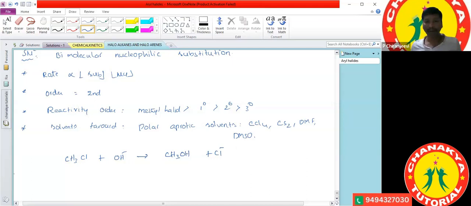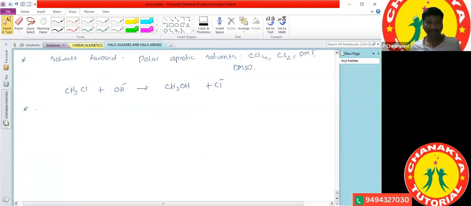Now we'll see the mechanism. The SN2 reaction mechanism is completed in a single step.